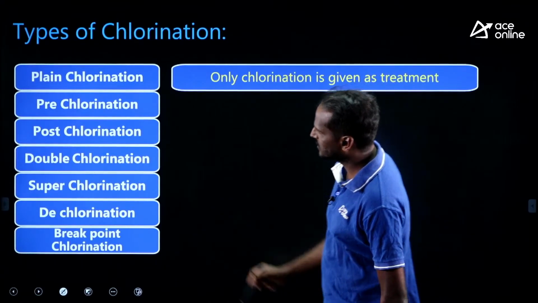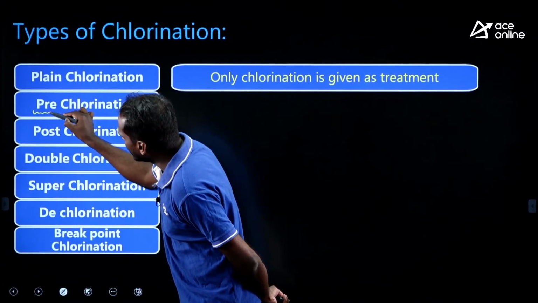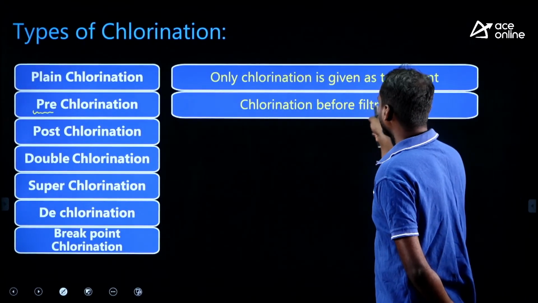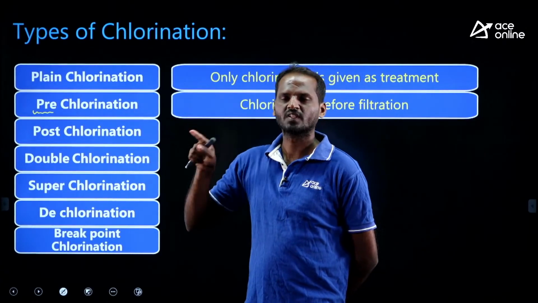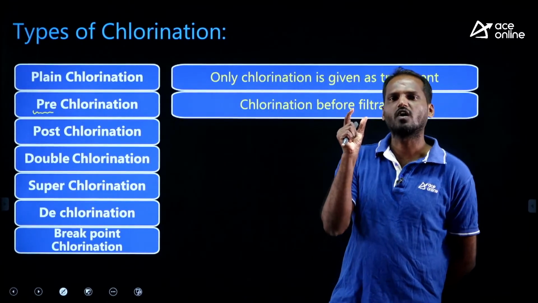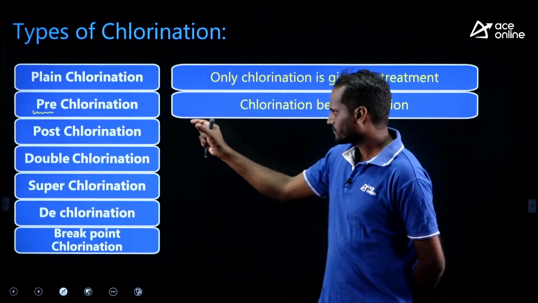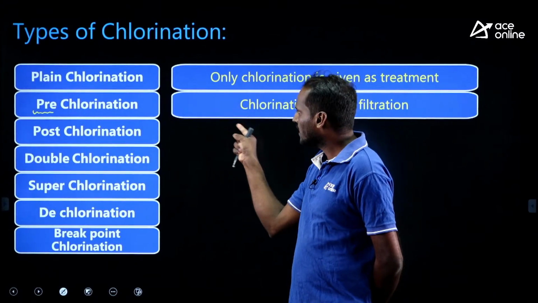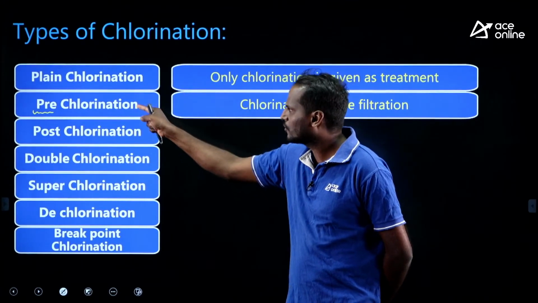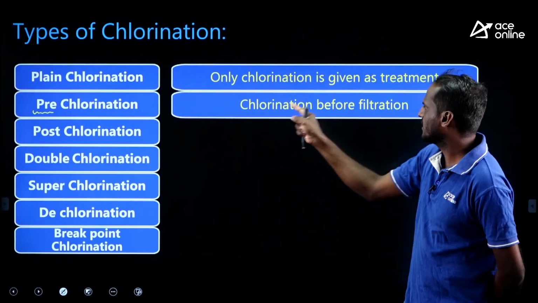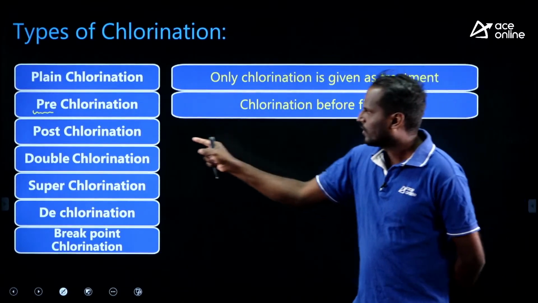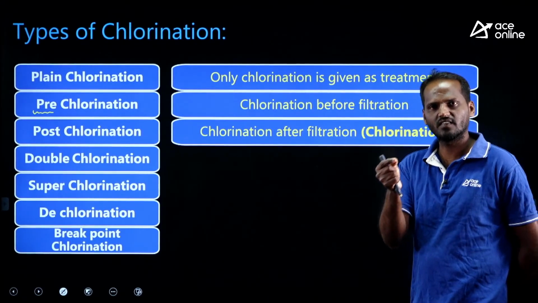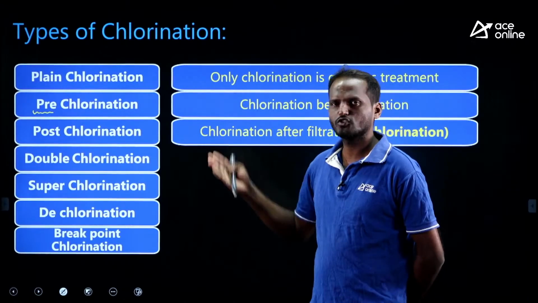What is pre-chlorination? The word pre means before, right? Before filtration. Chlorination done before filtration is pre-chlorination. When the organic load of water is very high, we can't apply filtration directly. Therefore, to reduce the organic load, we do pre-chlorination, that is before filtration. What is post-chlorination? Chlorination done after the filtration.